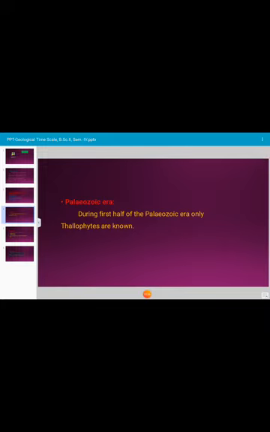Let us see the details of Paleozoic era. During first half of the Paleozoic era, only thallophytes are known. Then a change occurred and life moved from water to land. It is difficult to indicate when exactly the migration of plants from water to land took place. During Silurian and Devonian period, the existence of bryophytes and pteridophytes was observed.